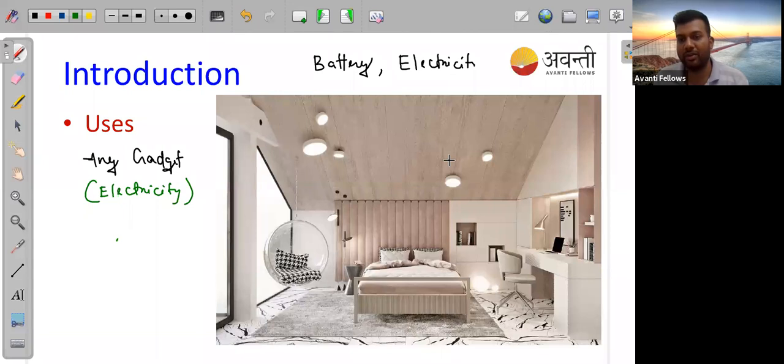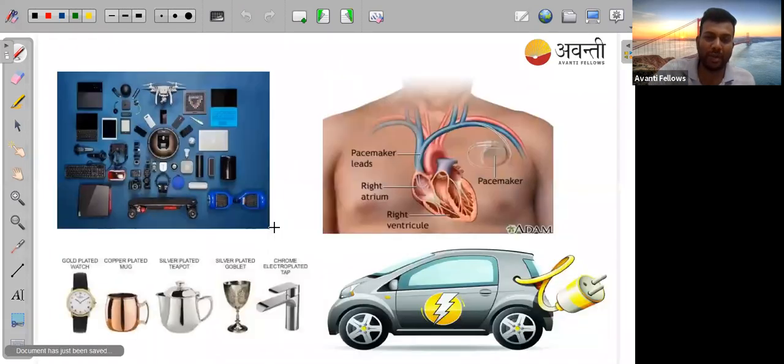Okay, so I have taken a room here. In the picture you can see that here light is there, and you can see laptop is there. A lot of things are there. We can see light, laptop, and even if we can't see, but mobile will be there definitely. TV may be there. So a lot of things are there which come under the application of electrochemistry. Okay, so we'll see now some more applications.